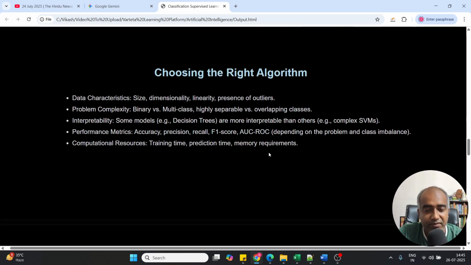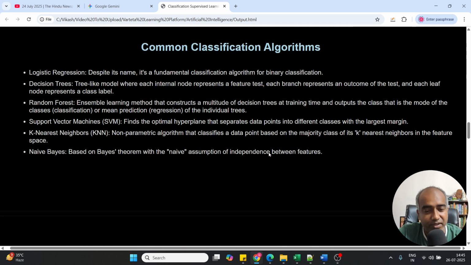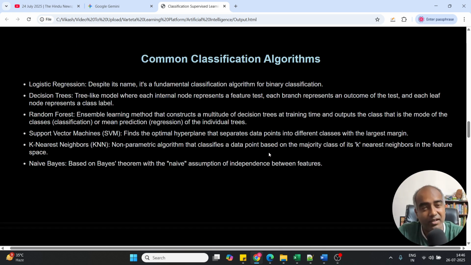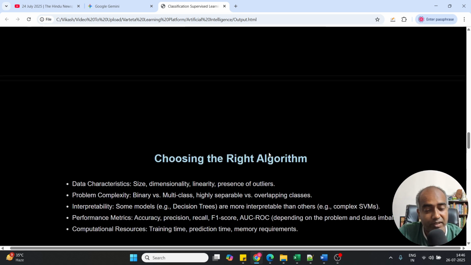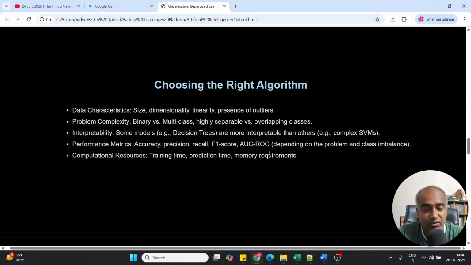Now come to the final slide. How do you choose the right algorithm? As a machine learning expert, if you are writing a program, or an AI model, how will you choose? These are some guidelines on how to choose the right algorithm. You need to check the data characteristics. What is the size? What is the dimensionality? What is the presence of outliers? Outliers are those data points which should not be part of the training data. Those are known as outliers.